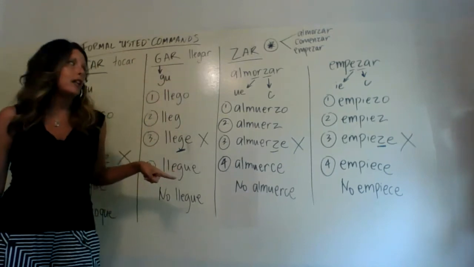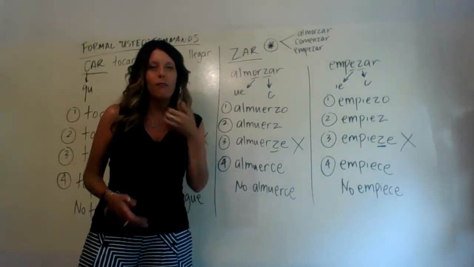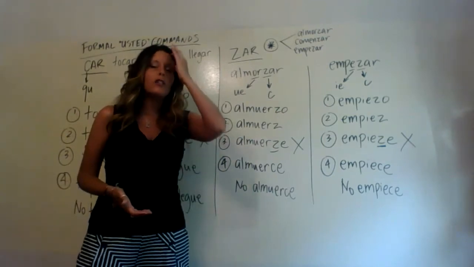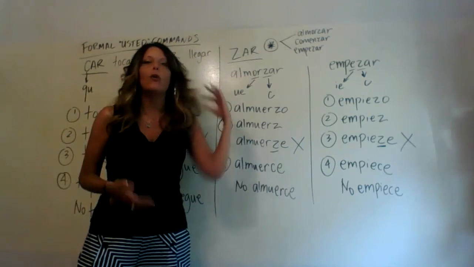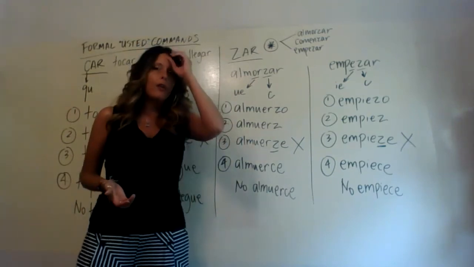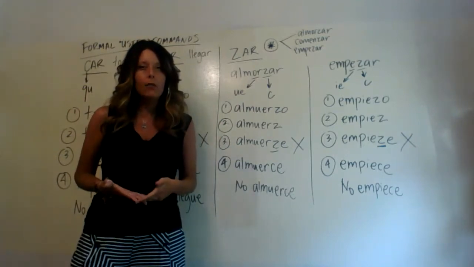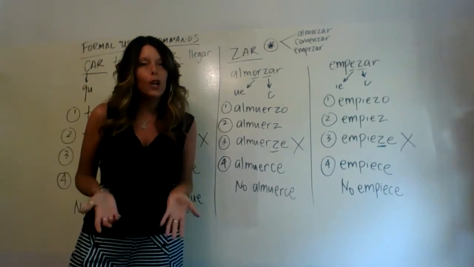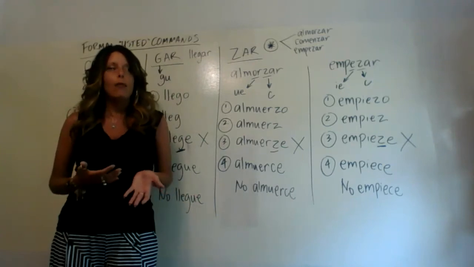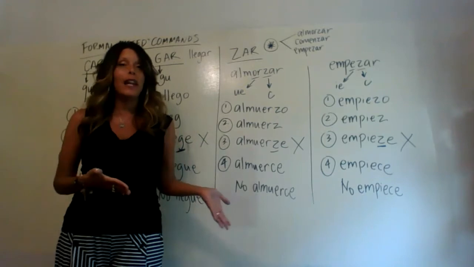Then we have ZAR verbs. I just want to say that we call them ZAR verbs, but the Z sound doesn't exist in Spanish. Please remember that I'll call them ZAR verbs because that's how we teach it. But remember that the letter Z in Spanish is always going to make an S sound. So as I say these words, don't expect me to be pronouncing it like a Z. Expect me to be pronouncing it like an S. So all Z's in Spanish make S sounds.